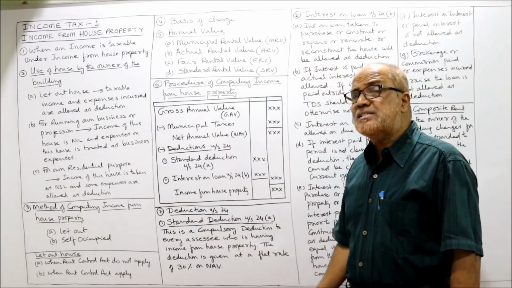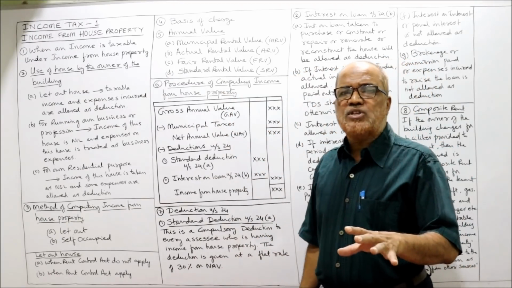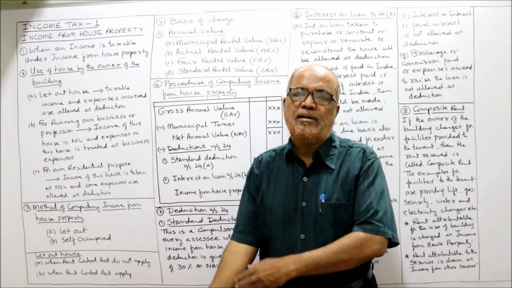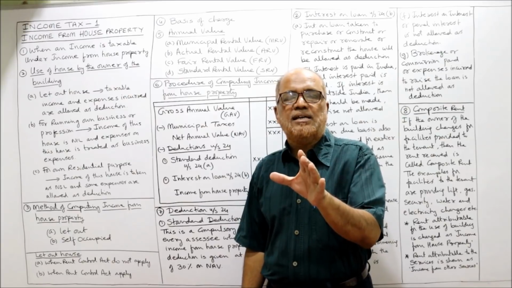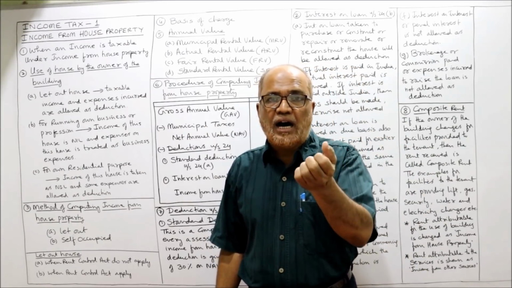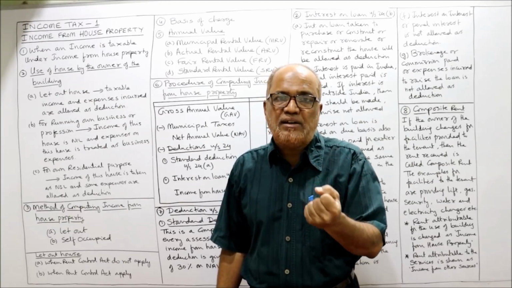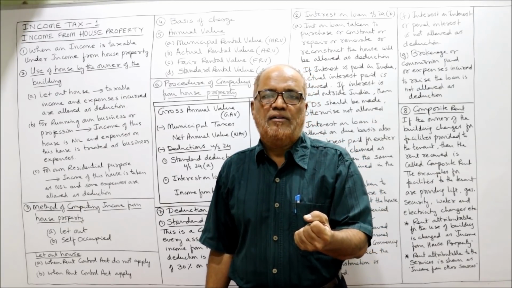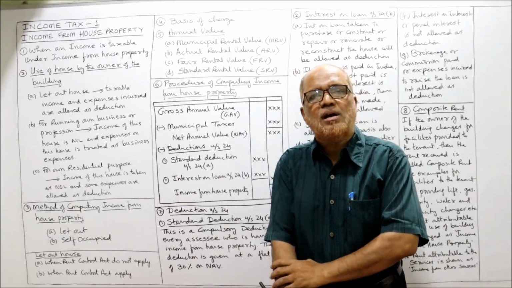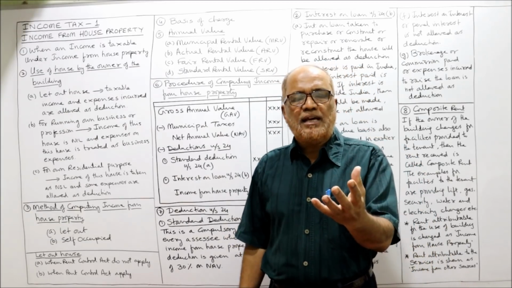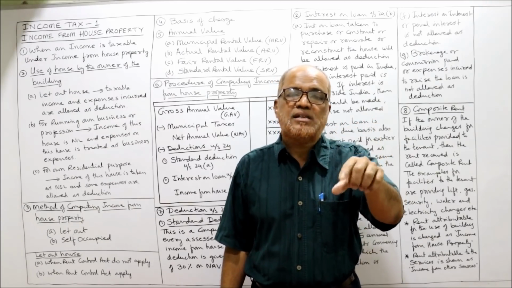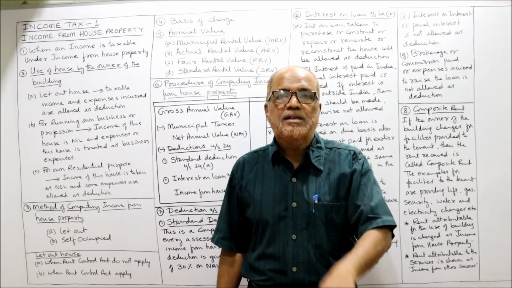Next, basis of charge. Basis of charge means rent will not be calculated on the actual rent received. See, Income Tax Act says income is taxable on that income which is earned by the assessee, which is received by the assessee. On that income only tax will be charged. For example, salary. If a person earns the salary, on the basis of how much salary he has received, income tax is charged on income from salary.